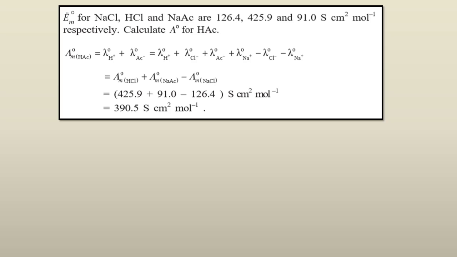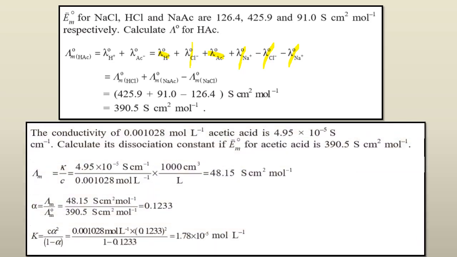Here you can see what acetic acid is. From HCl, we want H plus, and from sodium acetate, we want the acetate. Now, what is extra? We have an extra Cl and an extra Na. So yes, we need to subtract this so that it can be cancelled out. That is the reason why we are subtracting NaCl, so that we can cancel out easily. I hope now it is clear.